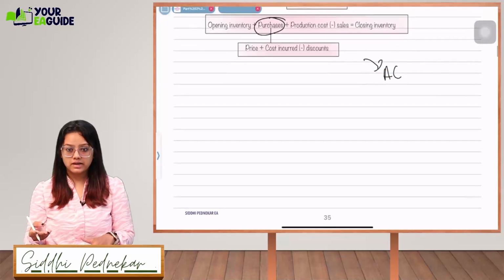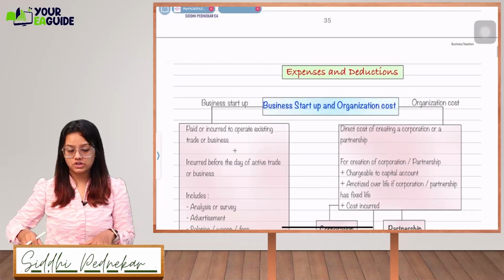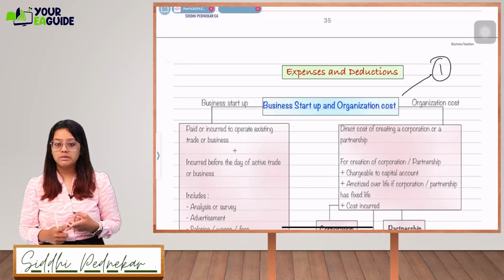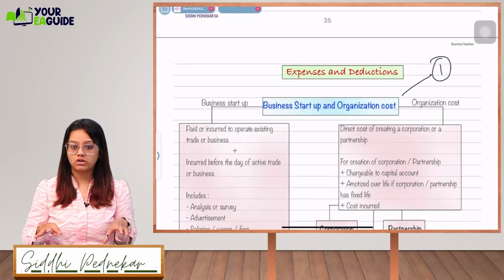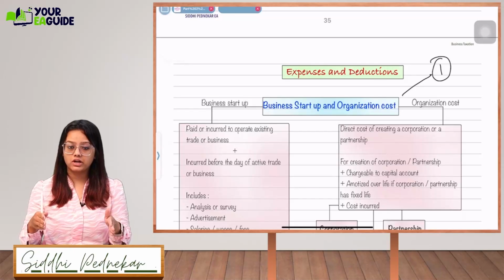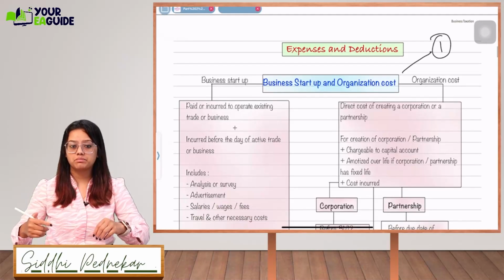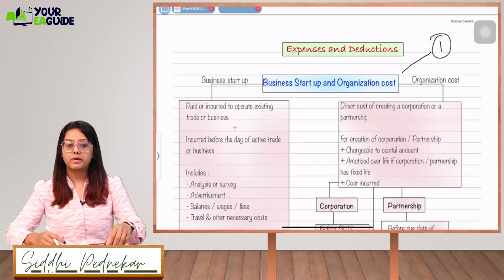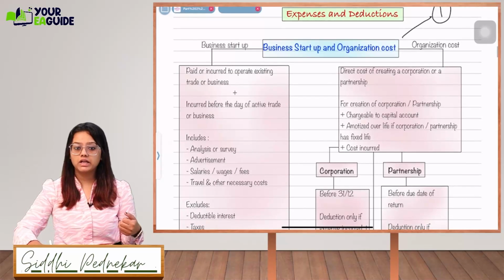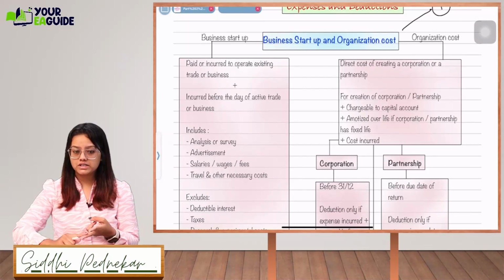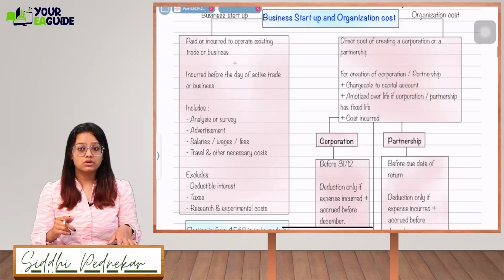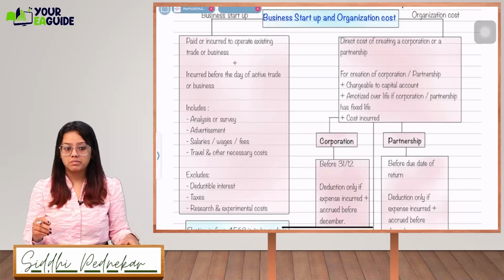Got it, guys? Next is expenses and deductions. This is the main thing, and based on this there will be one question. Usually people get confused between business startup cost and business organization cost. Both are not the same thing, guys. Both are totally different things and will be treated totally differently. Business startup cost is something paid or incurred to operate an existing trade or business, paid before the day when you activate your business, and it will include all your analysis, advertisement, salaries, wages, and travel related expense. This will not include three things, the first being deductible interest.